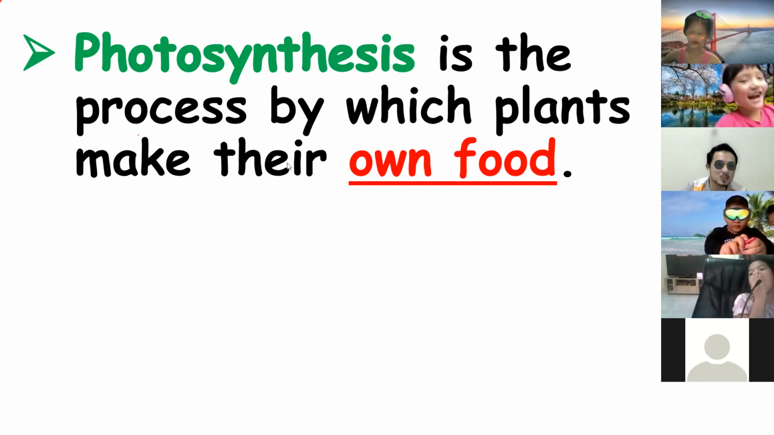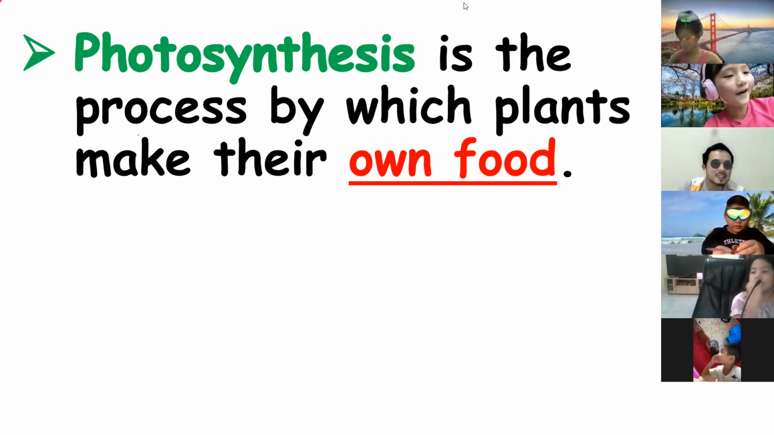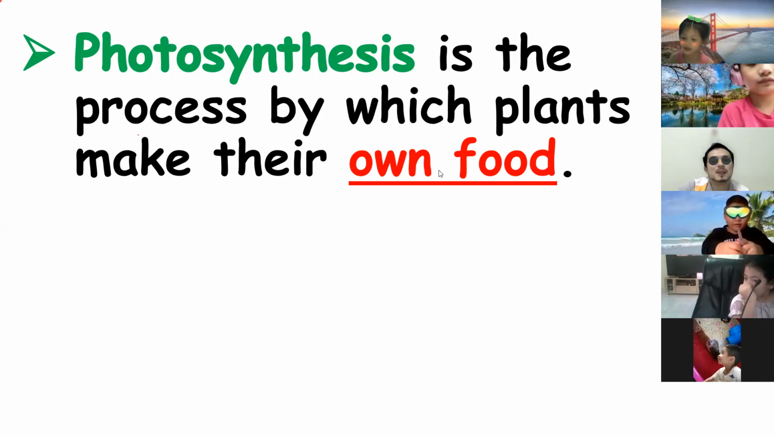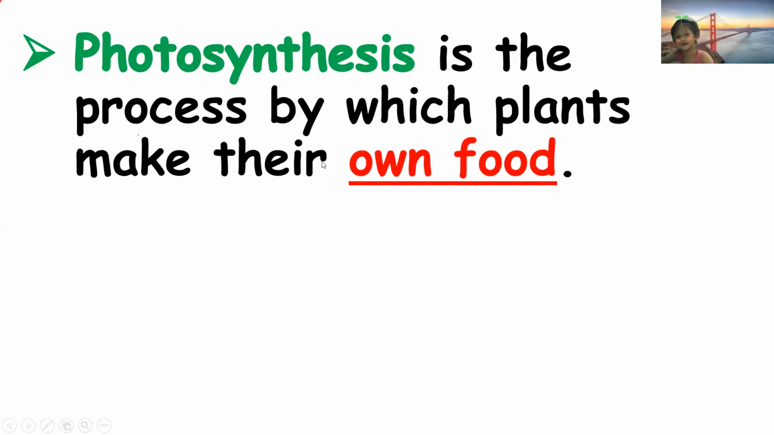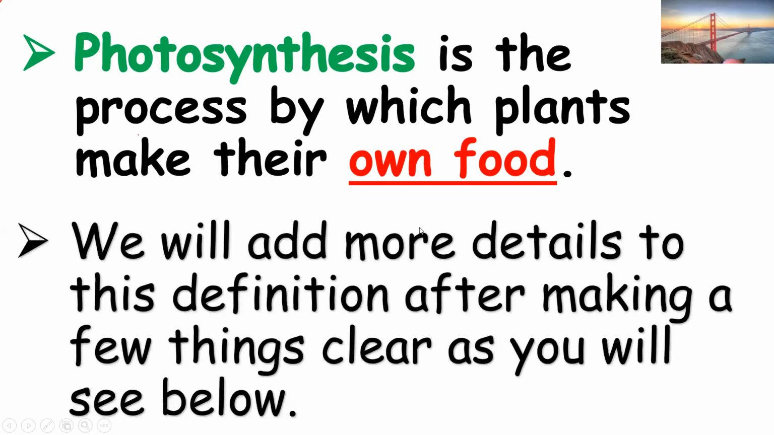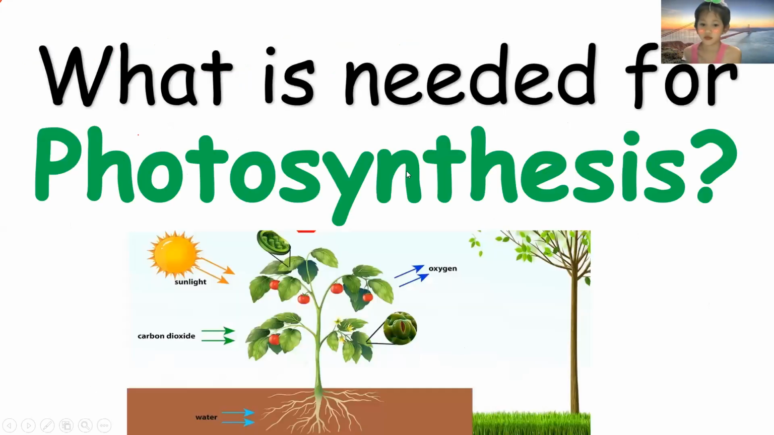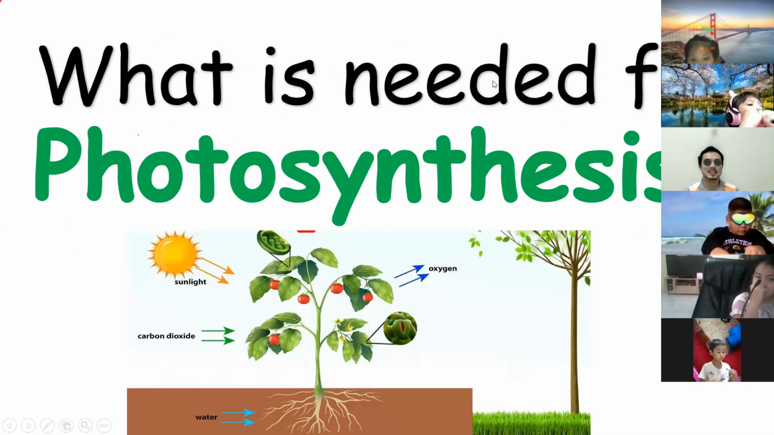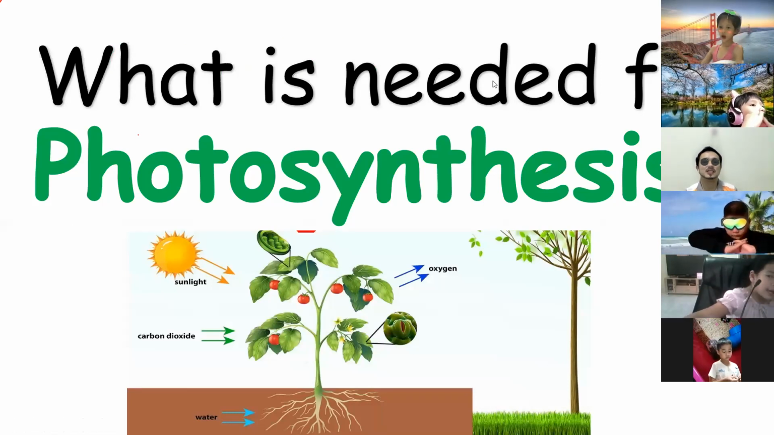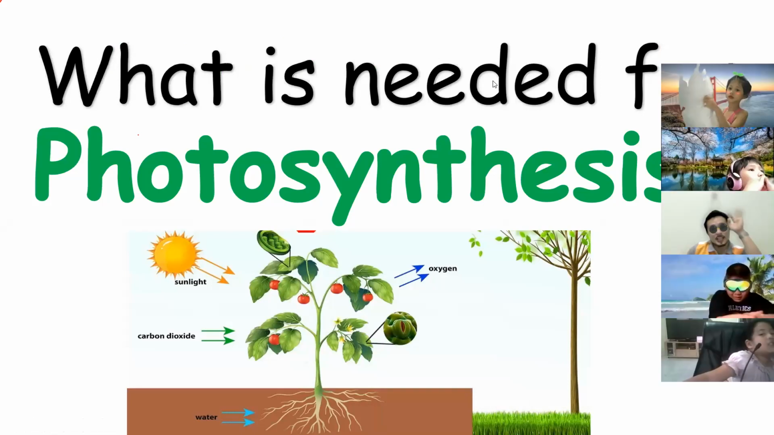All right. So photosynthesis, accordingly, is the process by which plants make their own food. So this is the process by which the plants make their own food. We will add more details to this definition after making a few things clear, as you will see below. Look at this. What is needed for photosynthesis? What do you think? What are the things needed for photosynthesis? Can you please raise your hand and answer?